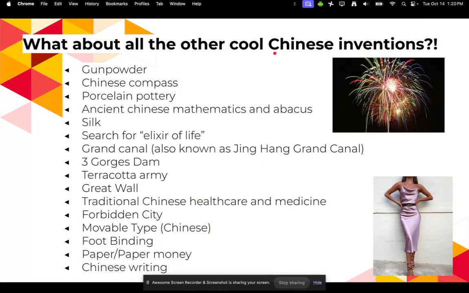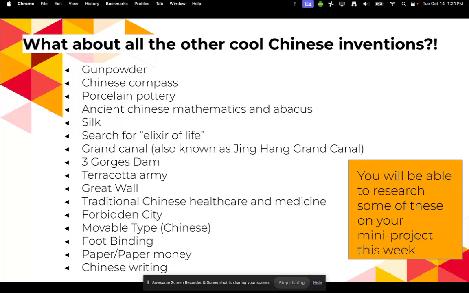All right, so you're probably like, wait, Miss Corey, what about all the other super cool things that China invented over the years? I know there are some awesome things. So, China invented things like gunpowder, the Chinese compass, porcelain pottery, ancient Chinese mathematics, and the abacus, silk, the search for the elixir of life, the Grand Canal, the Three Gorges Dam, Terracotta Army, Great Wall, traditional Chinese healthcare and medicine, the Forbidden City, the movable type, foot binding, paper and paper money, and also Chinese writing. Oh my gosh, there are so many things we didn't talk about, but that is okay because you will be able to research some of these topics in your mini project for the summit.